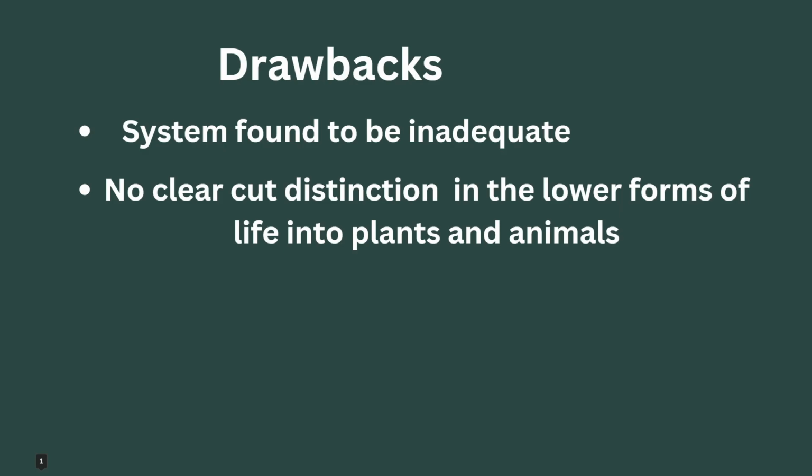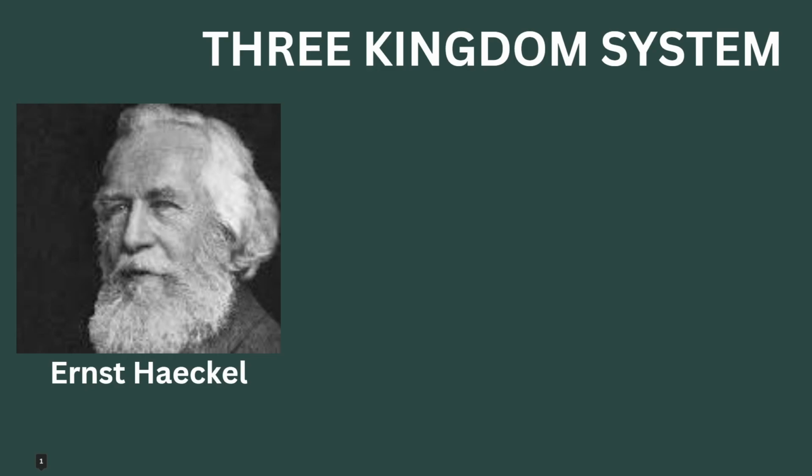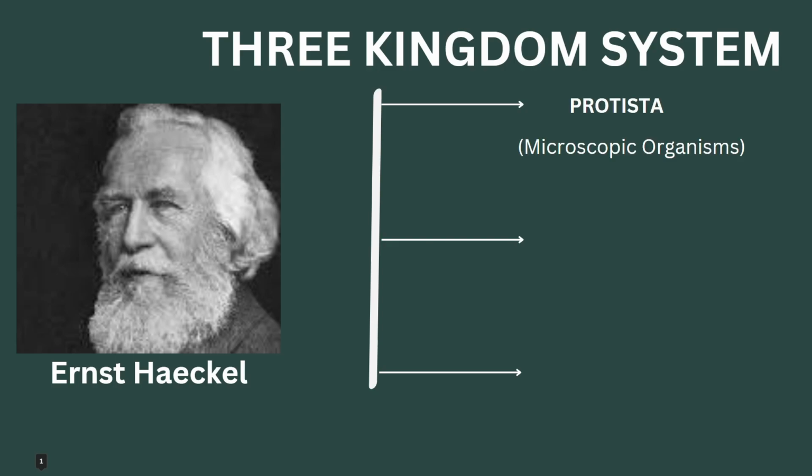Many years after the invention of the microscope, Ernst Haeckel proposed the three-kingdom classification. Haeckel placed all unicellular protozoa and algae, that is the microscopic organisms, into a new kingdom, Protists, along with the existing kingdoms, Plantae and Animalia. So the two-kingdom system of classification included Plantae and Animalia, and in the three-kingdom system, Protists are included.